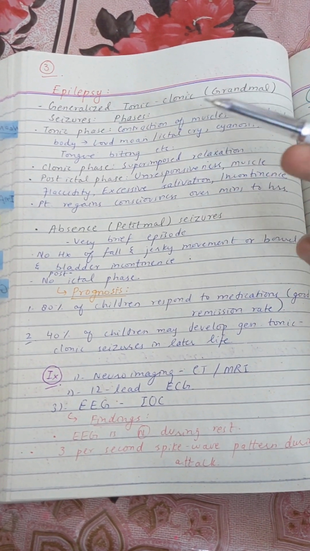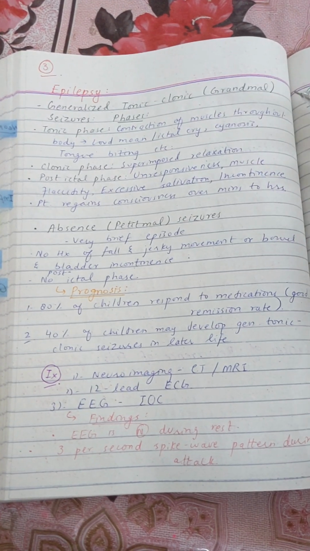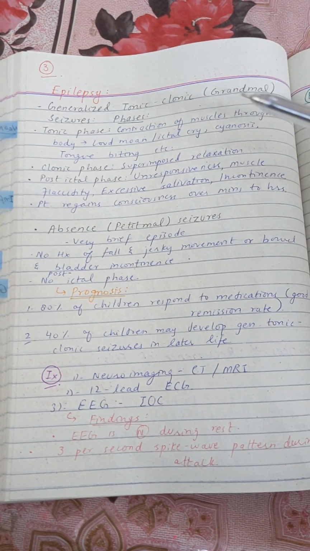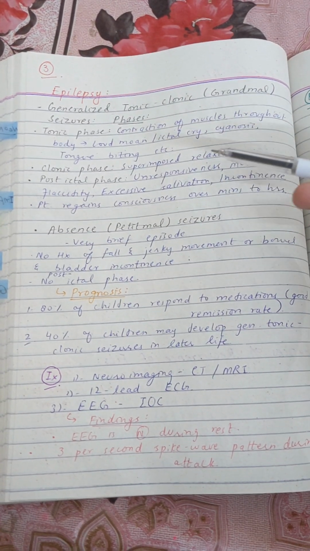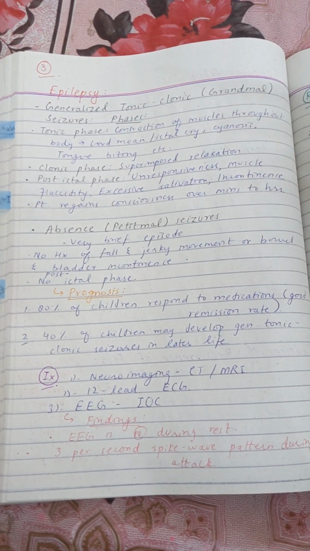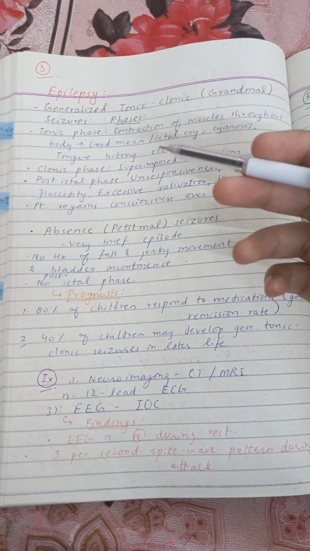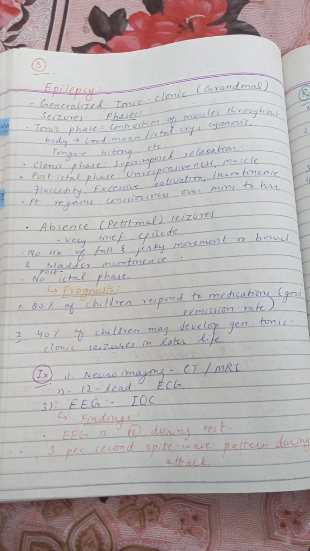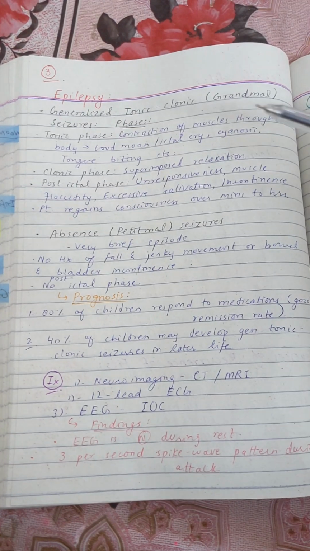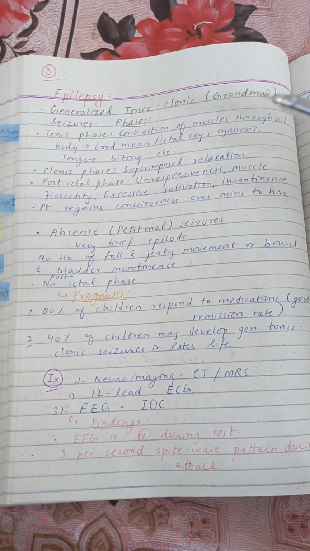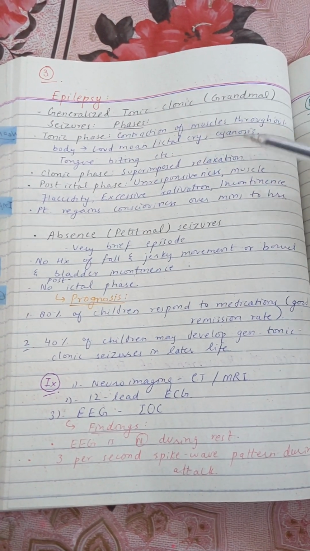In the tonic phase, there will be contraction of the muscles throughout the body, which will lead to loud moan or ictal cry in the child, cyanosis, tongue biting, etc. So contraction of the muscles throughout the body will be seen in a tonic phase. Then the clonic phase, and what is seen in the clonic phase, there will be a superimposed relaxation. So in tonic phase there is contraction of muscles, and in clonic phase there is a superimposed relaxation of muscles.